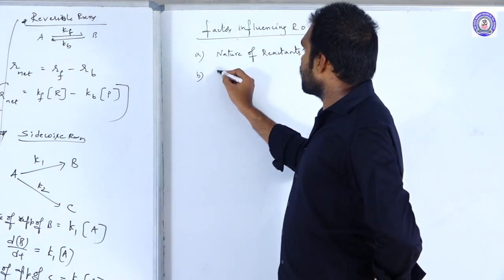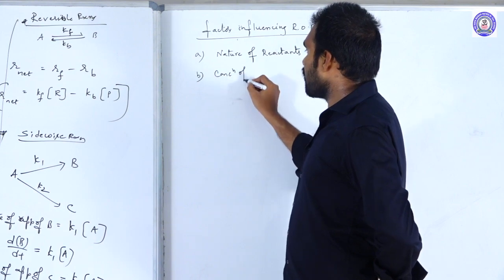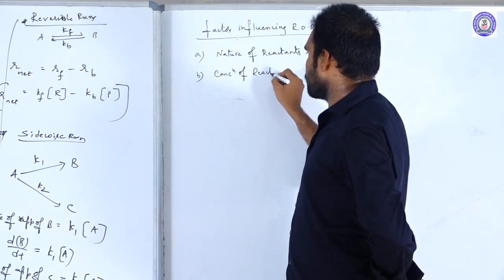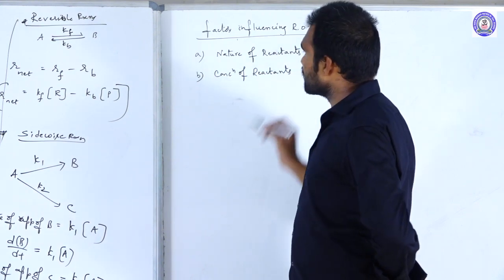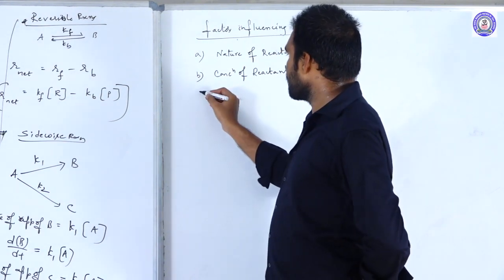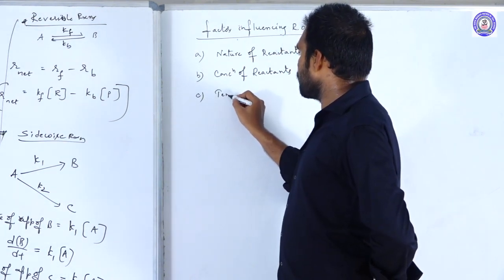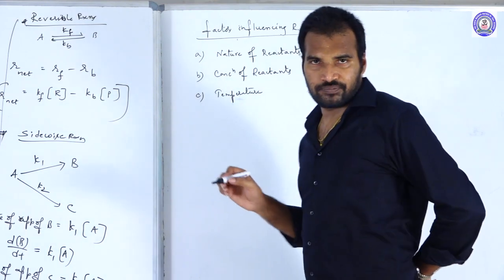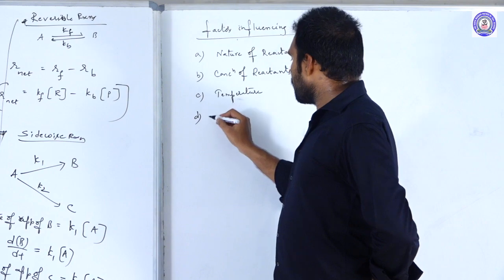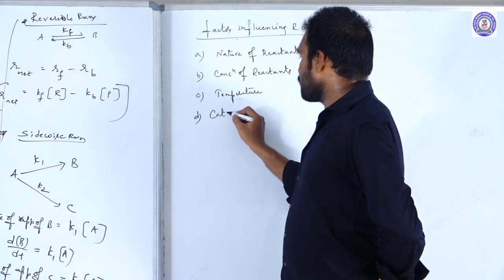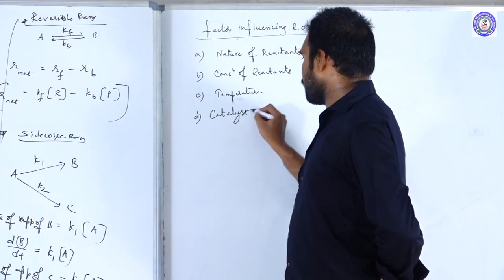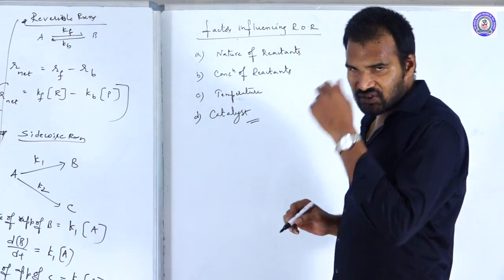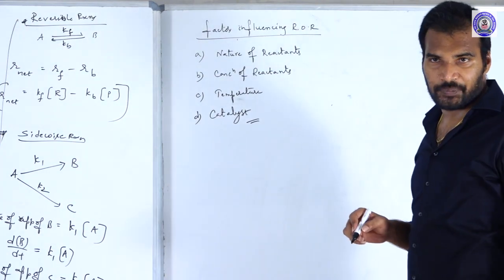The second one, concentration of reactants. The third one, temperature. And the fourth one, catalyst. These are the 4 factors on which the rate of the reaction depends.